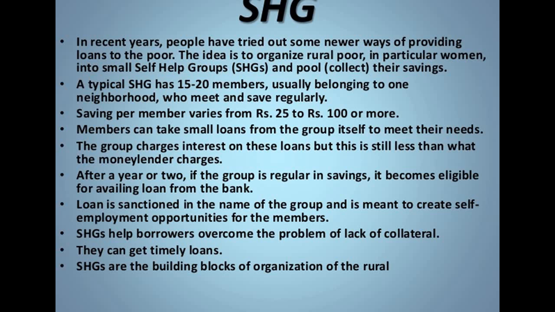The group charges interest on these loans, but this is still less than what the moneylenders charge. And after a year or two, if the group is regular in saving, it becomes eligible for availing loans from the bank. The loan is sanctioned in the name of the group, and it is meant to create self-employment opportunities for the members. This helps borrowers overcome the problem of lack of collateral, and they can get timely loans. These groups are building blocks of organization of the rural areas.